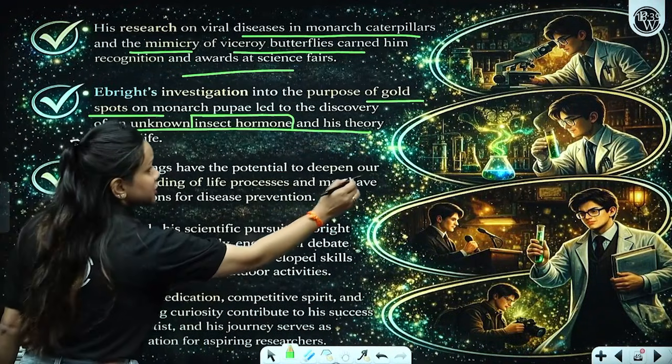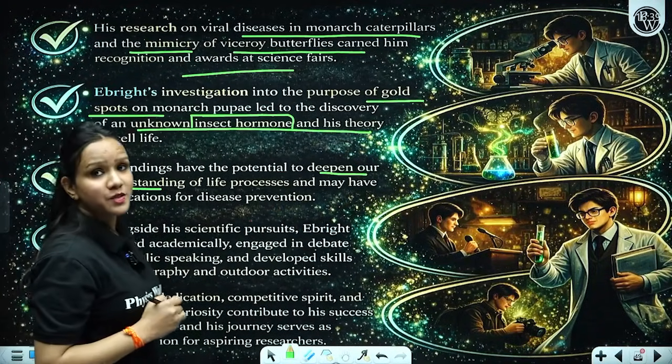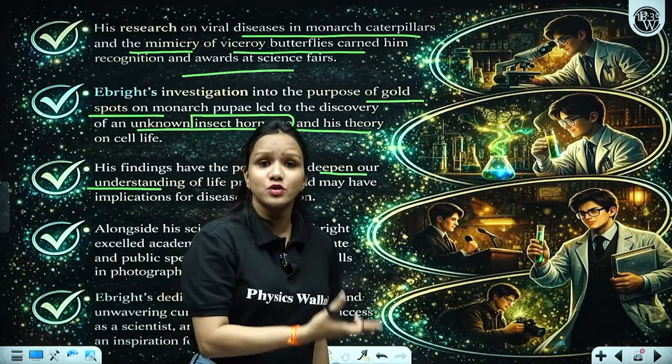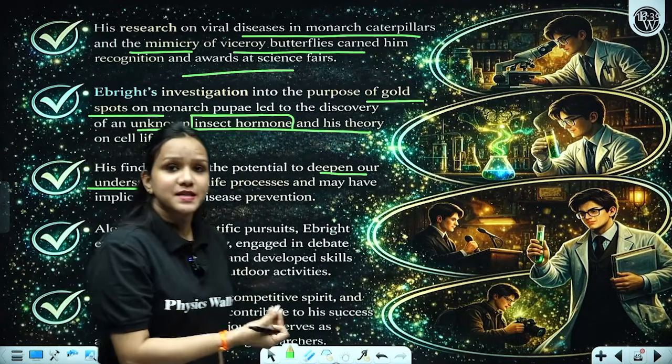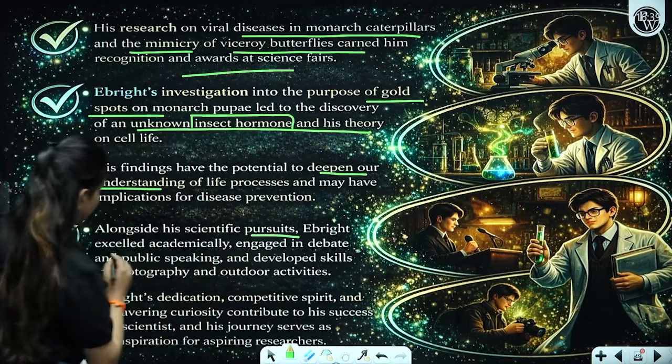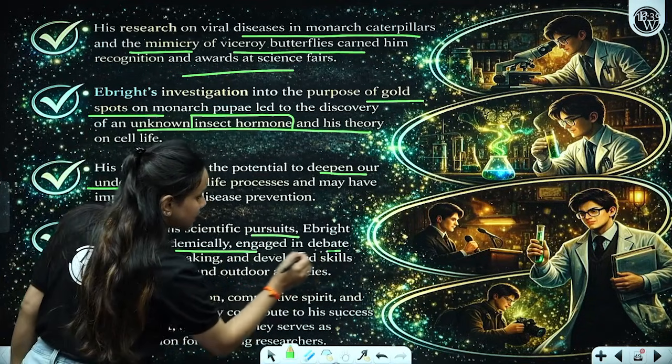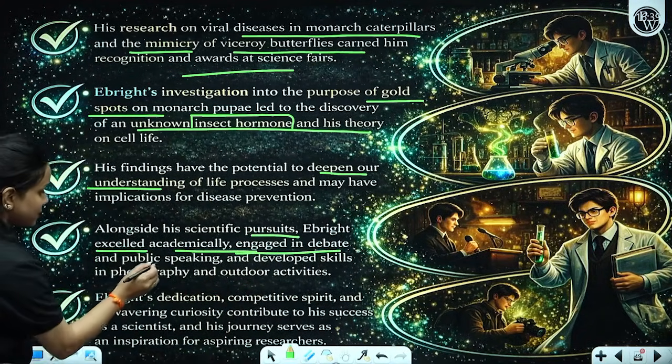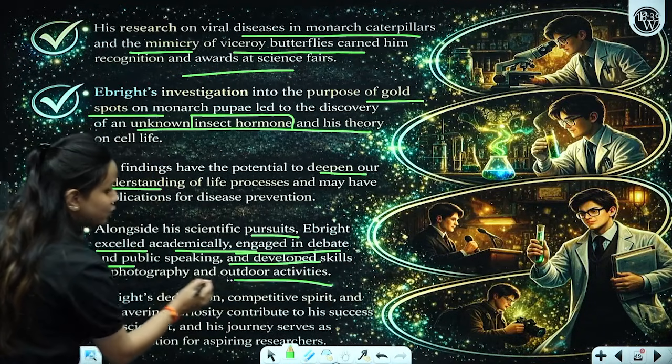His findings have the potential to deepen our understanding of scientific experiment and life processes because he invented those, right? He studied life processes and DNA as well, right? Alongside his scientific pursuits, Ebright excelled academically, also engaging in public speaking, debates as well, and other outdoor activities.